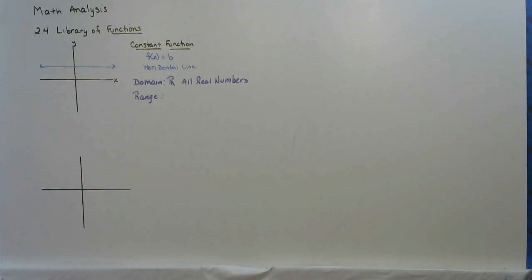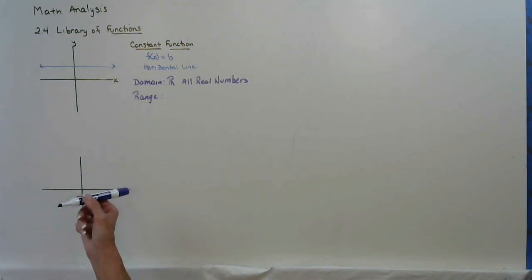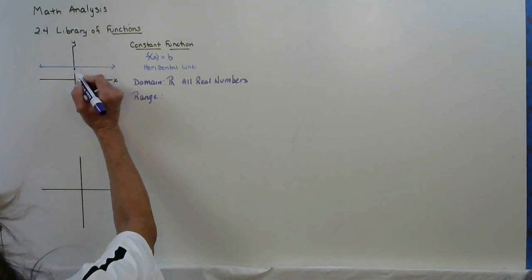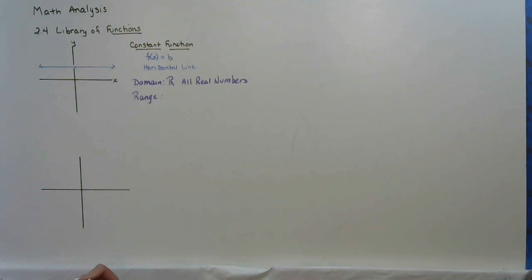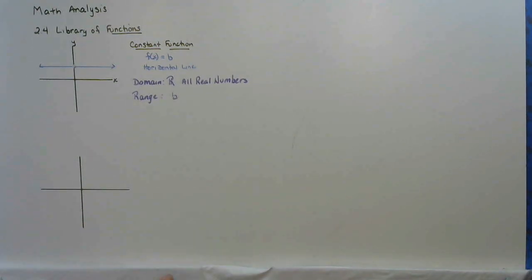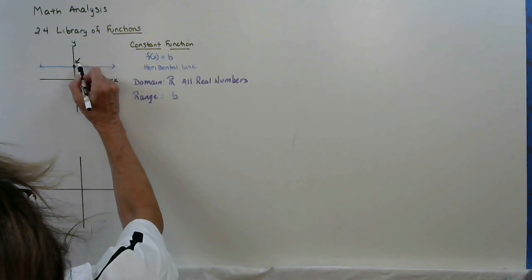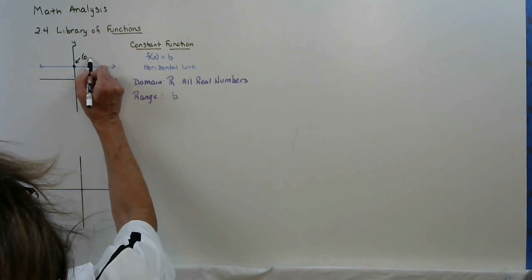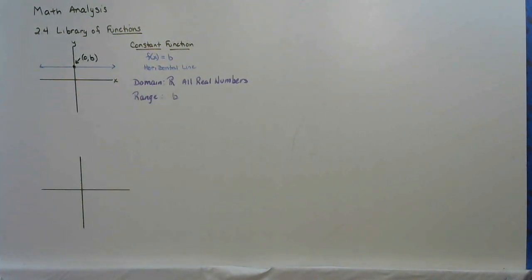As we've been practicing in the first half of the chapter, let's follow our y's. What's our y value? Well, we only have one value. Our y value happens to be whatever this value of b is. That's it. So I'm going to put this point in here. It's kind of hard to see. This point is our y-intercept, so it's 0, whatever our b value is.